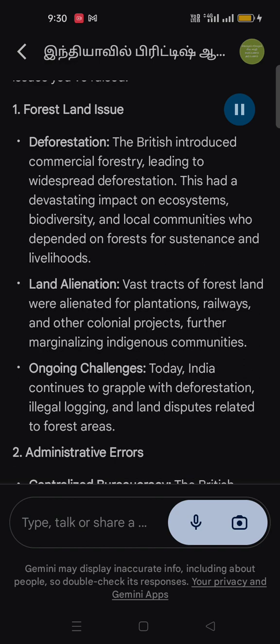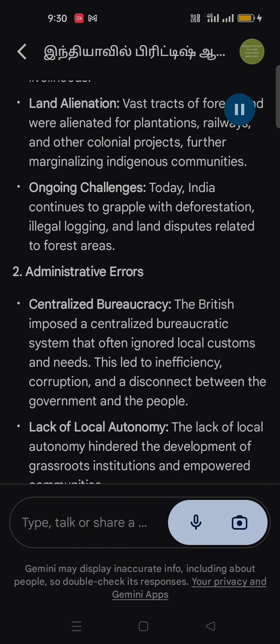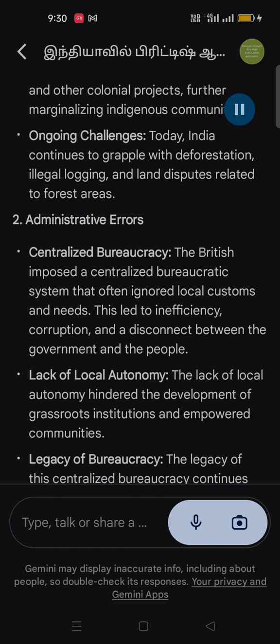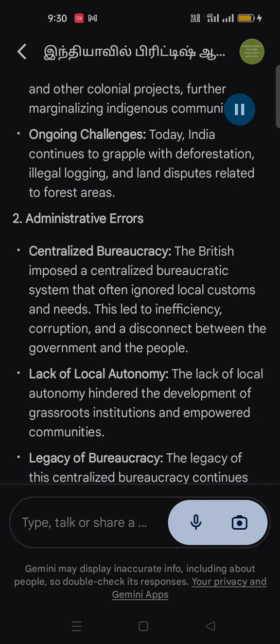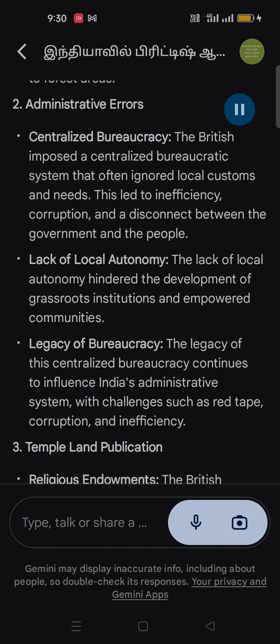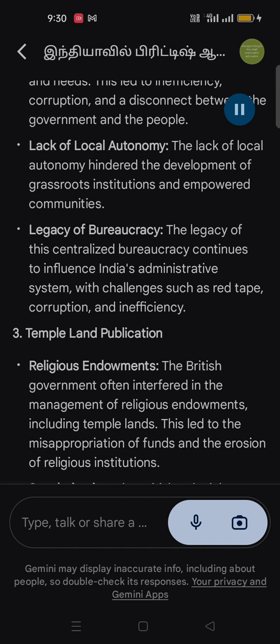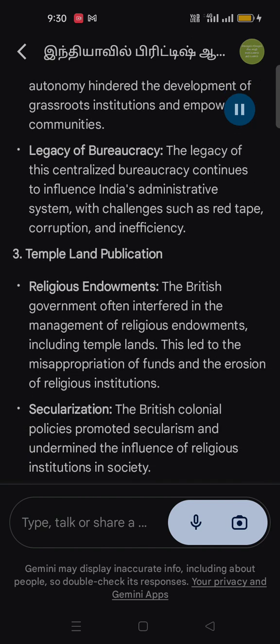2. Administrative errors. Centralized bureaucracy. The British imposed a centralized bureaucratic system that often ignored local customs and needs. This led to inefficiency, corruption, and a disconnect between the government and the people. Lack of local autonomy. The lack of local autonomy hindered the development of grassroots institutions and empowered communities. Legacy of bureaucracy. The legacy of this centralized bureaucracy continues to influence India's administrative system, with challenges such as red tape, corruption, and inefficiency.